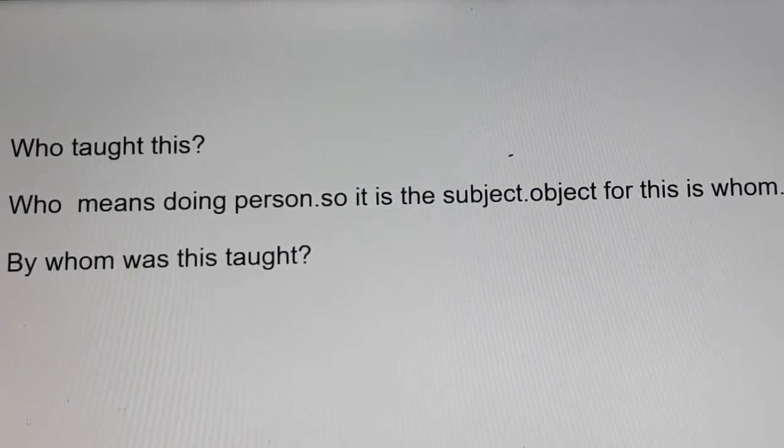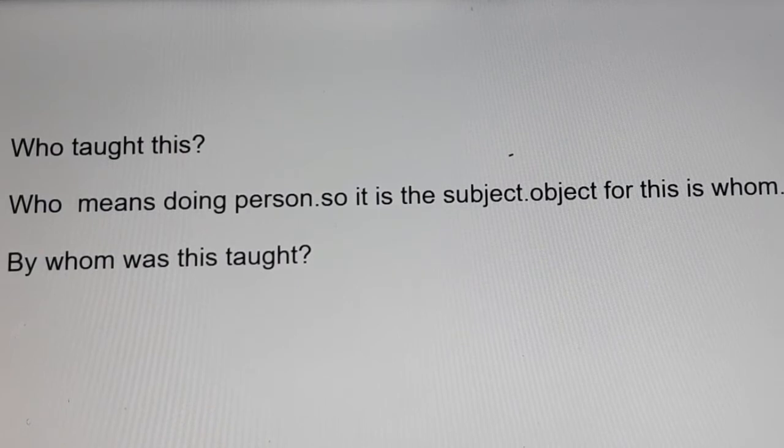Shall I tell once more? Who means doing person. So it is the subject. Object for who is whom. We must put by before that. By whom. Here verb taught. Taught is in past tense.